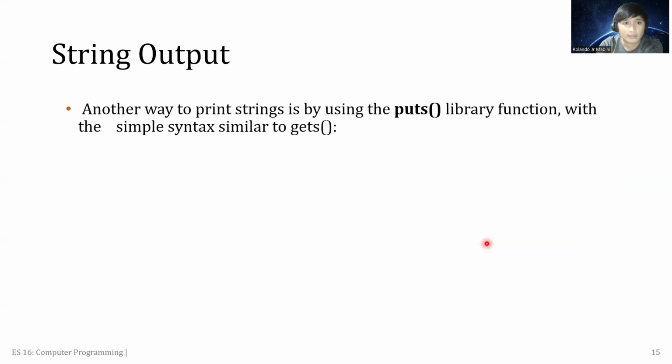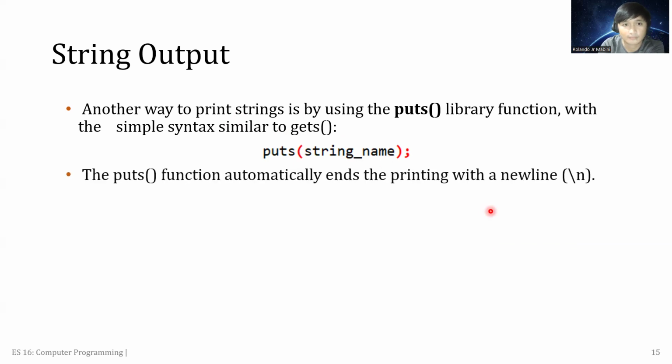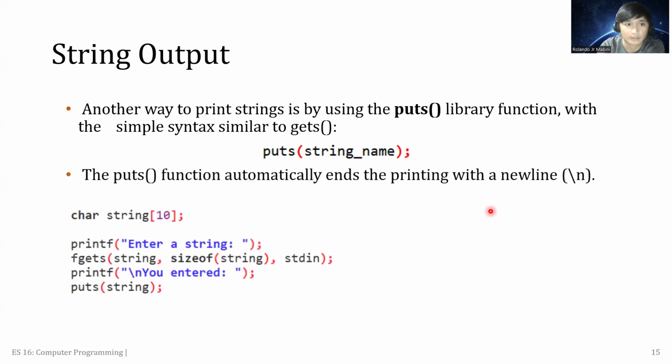Okay, another way to print strings is by using puts, no. For output, unlike ganina sa input, where we use gets and fgets, for the outputs we can alternatively use the puts function, which still encloses the string name of the character.